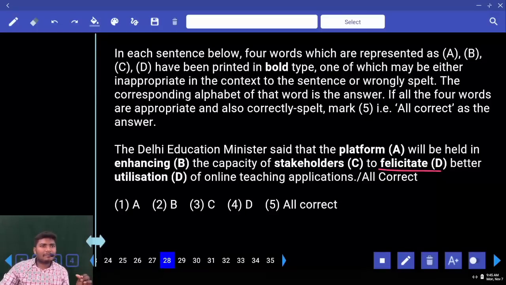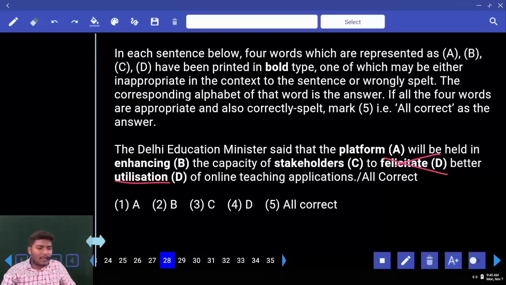What does facilitate mean? To provide something. Government facilitated people with so much of food. Felicitation is different. What is felicitation? Somebody gets success, you put a shawl and all, that is honoring somebody, giving respect. It is not felicitation here. Nobody is felicitating anybody. It is only facilitating.